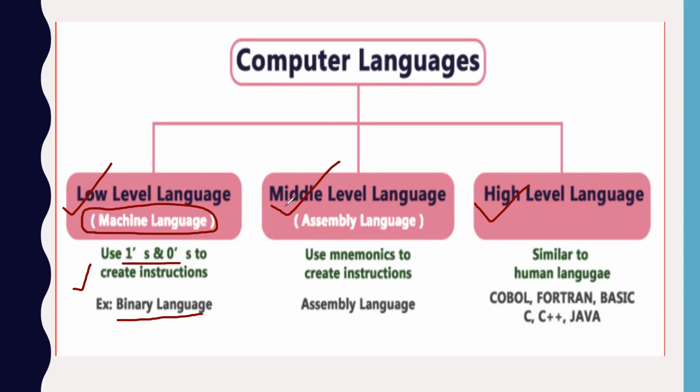Moving ahead, middle level language. The example of it is assembly language. It uses mnemonic codes to create the instructions. Why did this middle level language come into picture? Because the low level language was very hard for us to understand. For humans, it was very hard to understand. That is where this middle level language came into picture. Now the question arises, why was it hard?